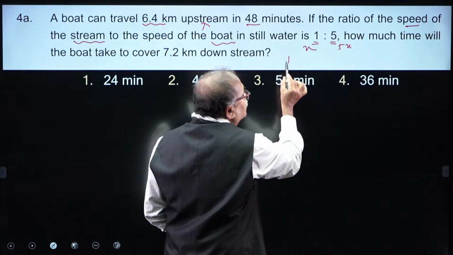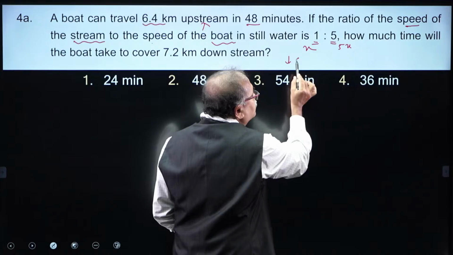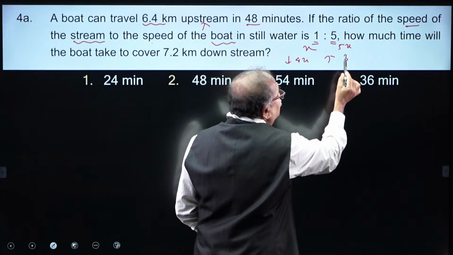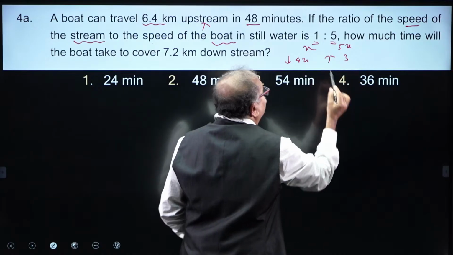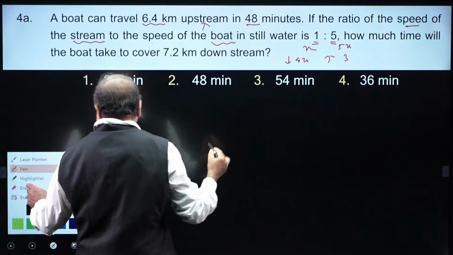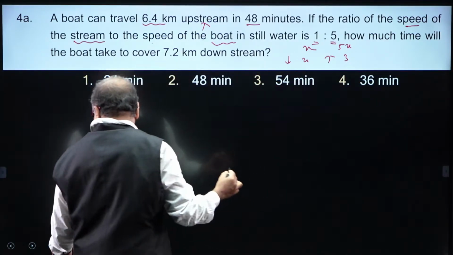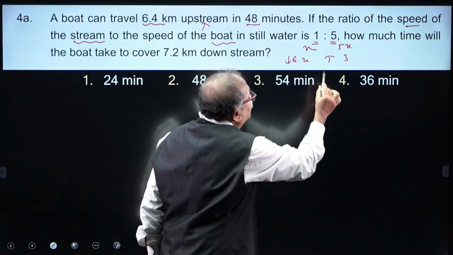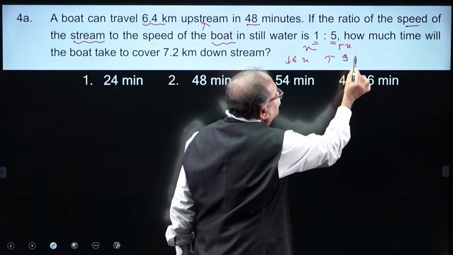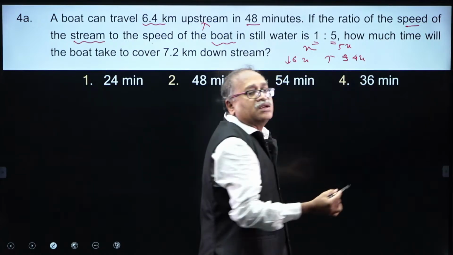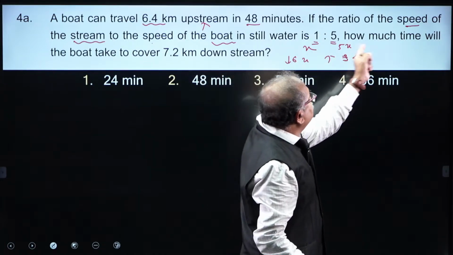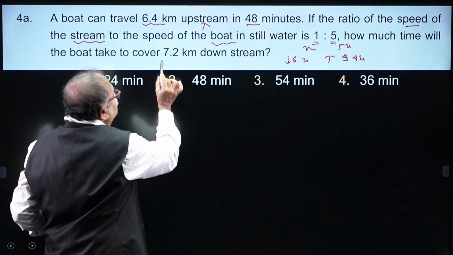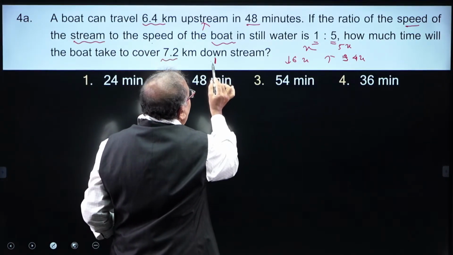We know the downstream will be, I am sorry, downstream will be 6x and upstream will be 4x. I understand that part. How much time will the boat take to cover 7.5 kilometers downstream?